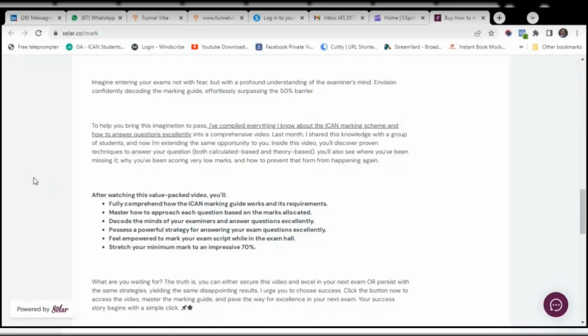So okay, let me just push myself a little bit. Let me write something a little bit extra. Okay, and okay, I've scored above 70%. You're good to go. Just proceed. Not only that, you would also stretch your minimum mark to an impressive 70%. All right. So this means that your pass mark is 70%. It is possible, it is achievable.